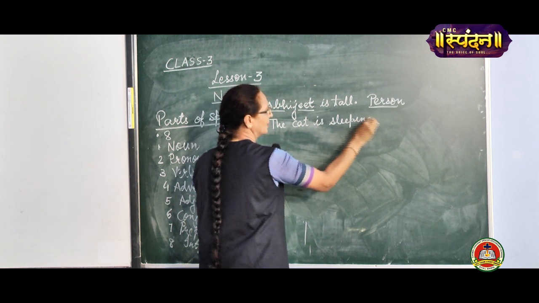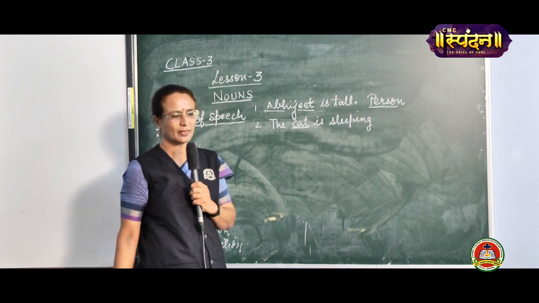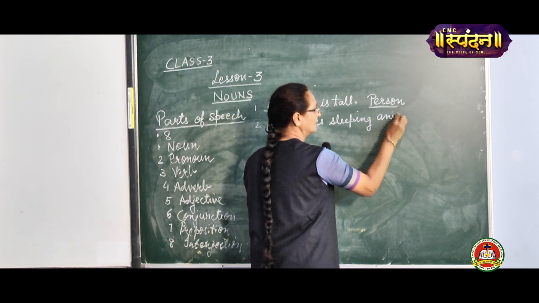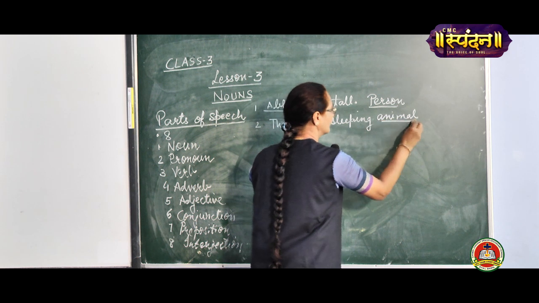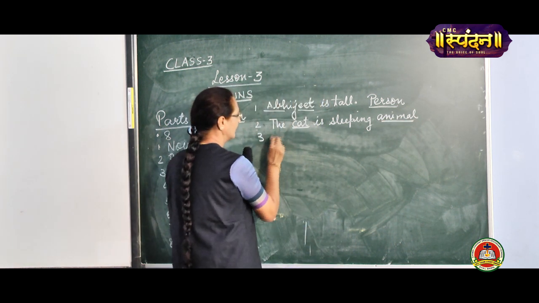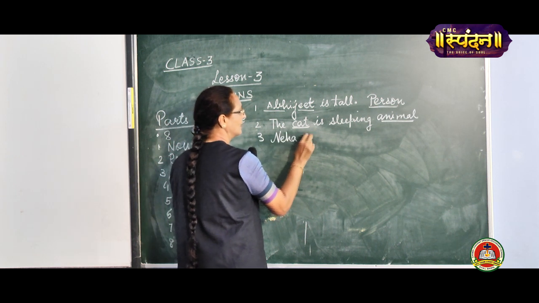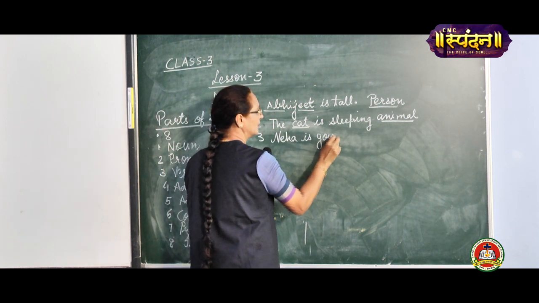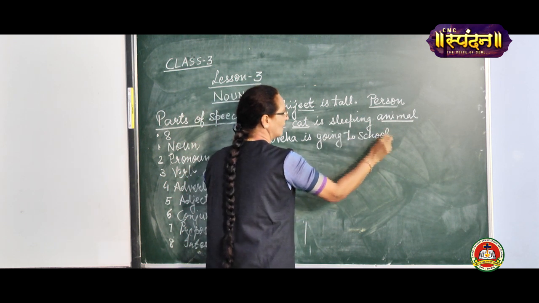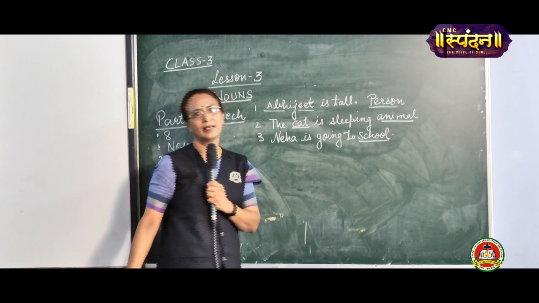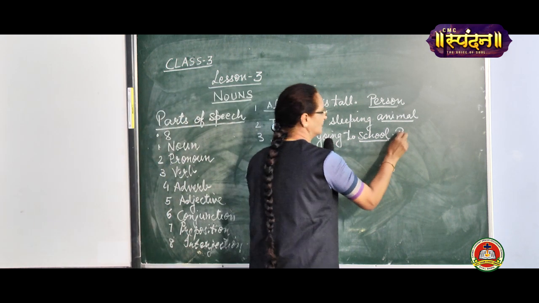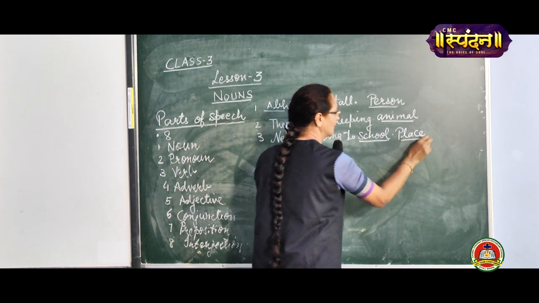Whom are we talking about, children? We are talking about the cat. Cat is an animal. Then, Neha is going to school. Where is Neha going? Neha is going to school. School is a place.